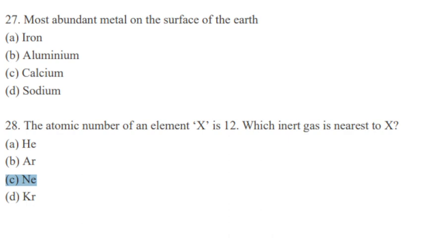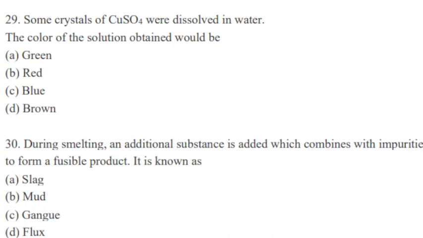Next, some crystals of CuSO4 were dissolved in water. The color of the solution obtained would be, so it would be blue. So option C is correct. Next, during smelting, an additional substance is added which combines with impurities to form a fusible product. It is known as flux. Option D is correct.